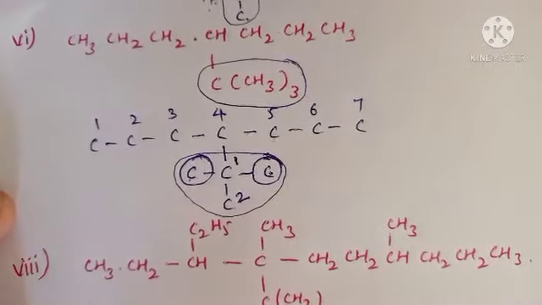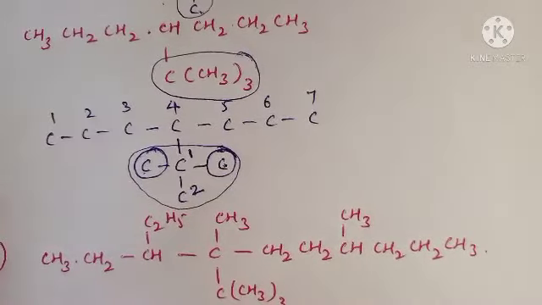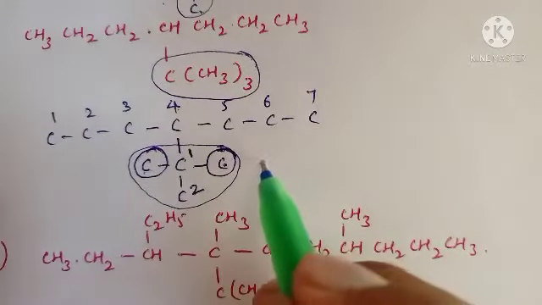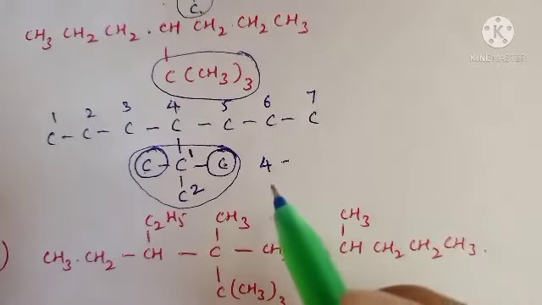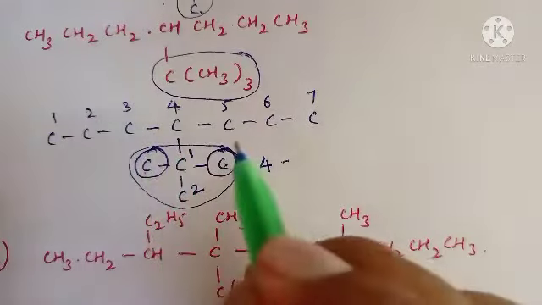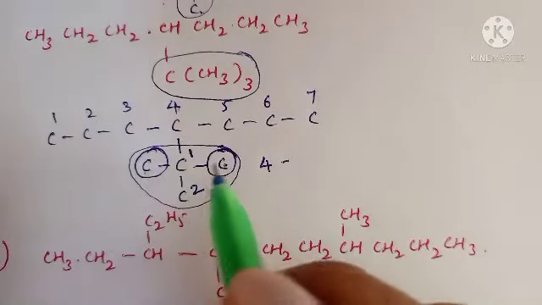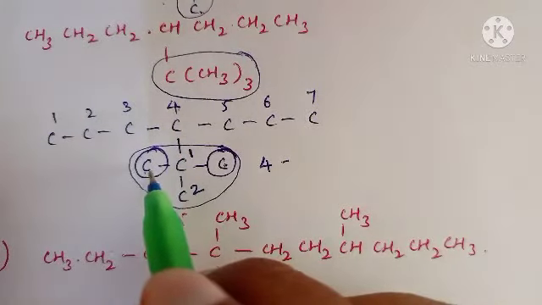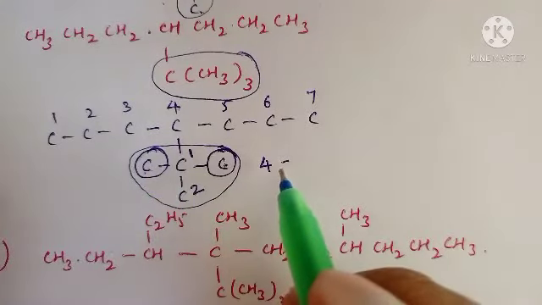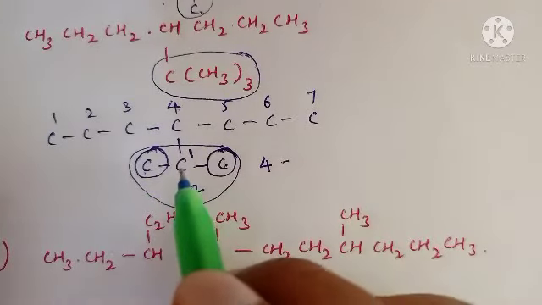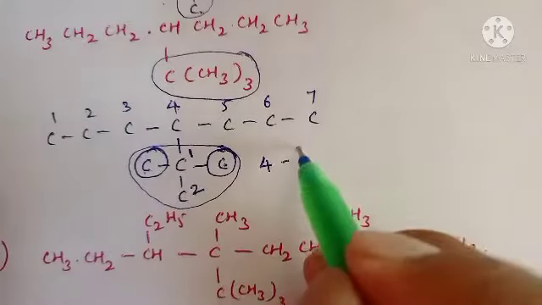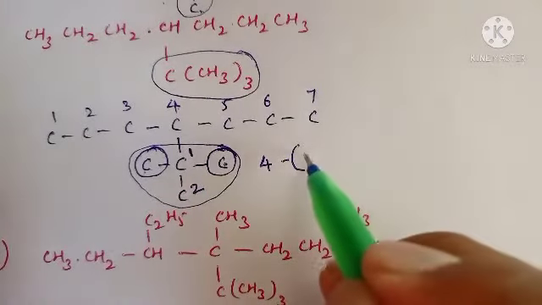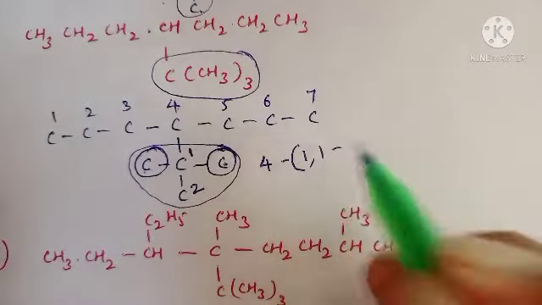Now how can you write the name of this compound? Listen carefully, all of you. First write the substitution, the substitution at the fourth place. So 4. But that substitution also contains two methyl groups as substituents. So generally we could write directly 4-ethyl, but in that ethyl the first carbon contains them, so write in brackets 1,1. Why?